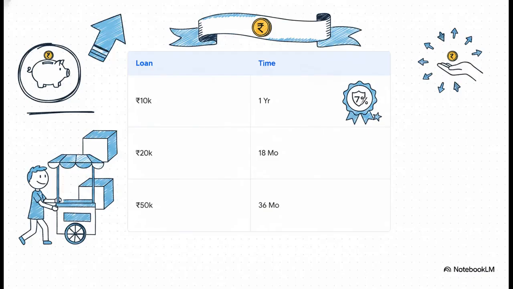Now, shifting gears from massive macro budgets to targeted micro schemes, let's look at the PM Swanidhi scheme, which supports street vendors. It's actually beautifully structured into 3 clear tiers. You've got a 10,000 rupee loan over 1 year, a 20,000 rupee loan over 18 months, and a 50,000 rupee loan over 36 months. And remember, the real game changer here that you must know for the exam is the generous 7% interest subsidy provided by the government.